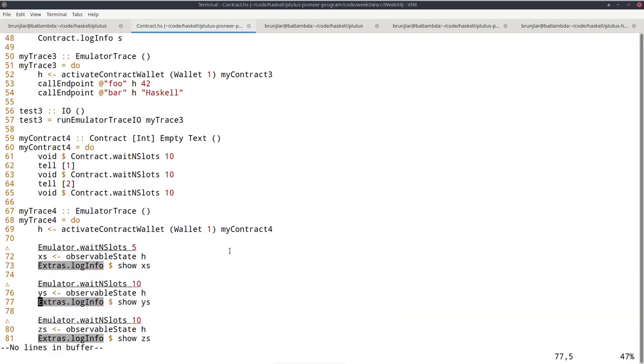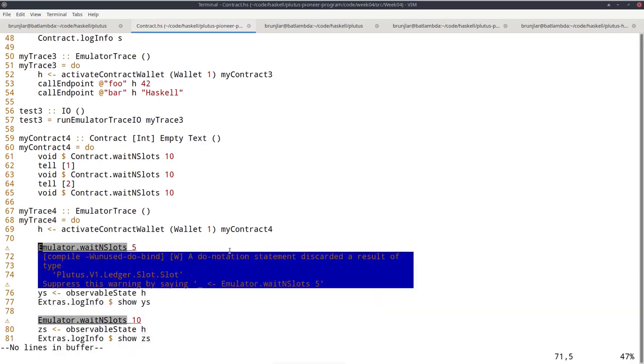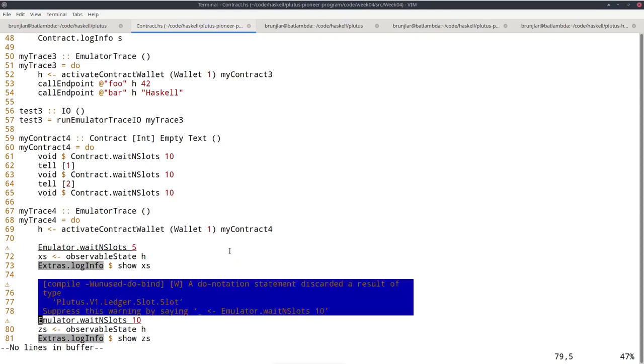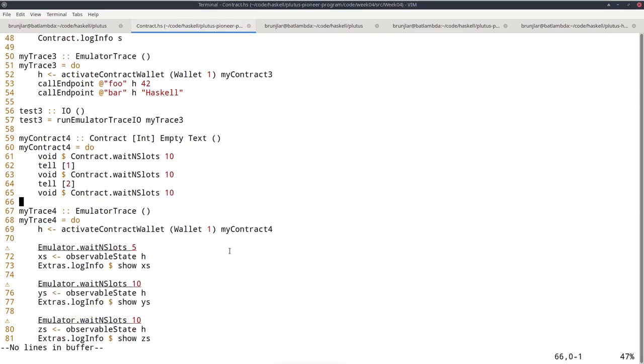So this should be interleaved, right? Here we wait 5 slots, that's before the first tell happens here. So this should be after the first tell has happened, but before the second tell has happened. And this should be after the second tell has happened, but while this is still waiting here.